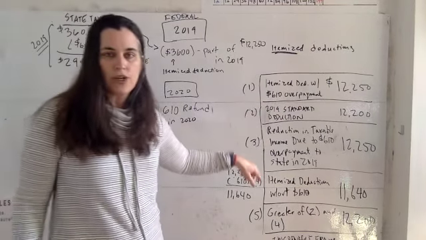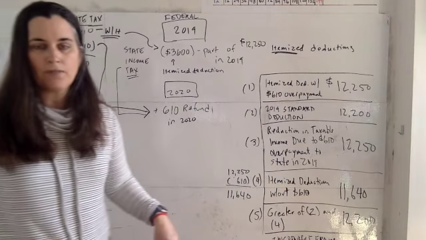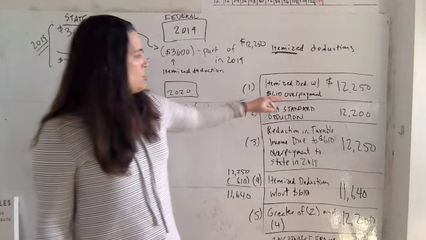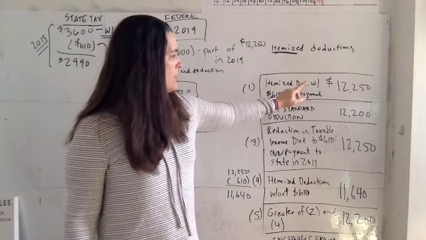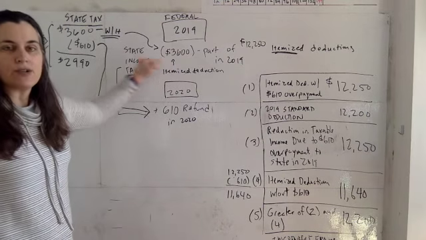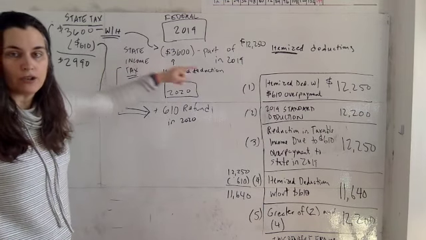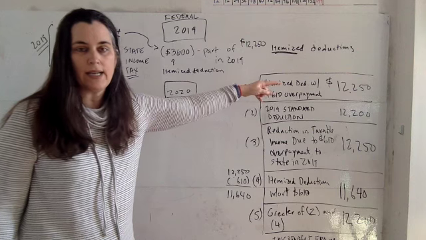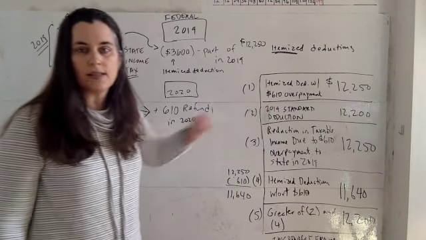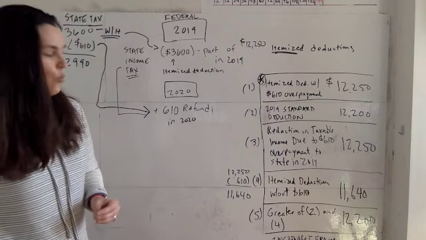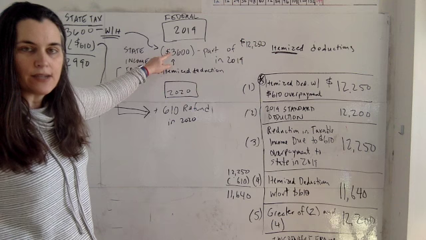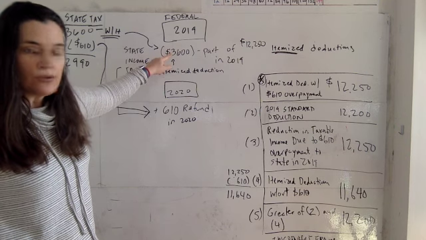This worksheet is also in your Excel file that I shared on Blackboard, the little state computation. Okay, in 2019, he realized an itemized deduction of $12,250 with the $610 overpayment included. So this is the benefit in 2019 that he got. If he didn't use itemized deductions, he would have been using the standard deduction. Now, what if we removed the $610 from that $3,600 that he used?